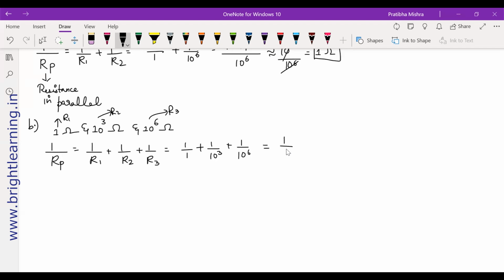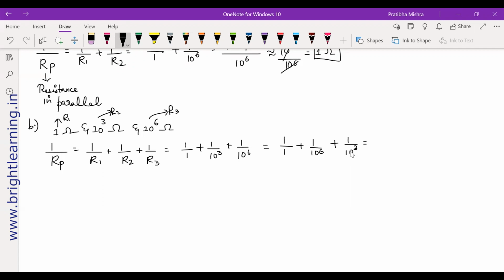In the previous question, we have seen for 1 by 1 and 1 by 10 to the power 6, and we just have to take it for 1 by 10 to the power 3. You can do it in this manner also, or if you want, take it for the whole, step by step. That's also fine.